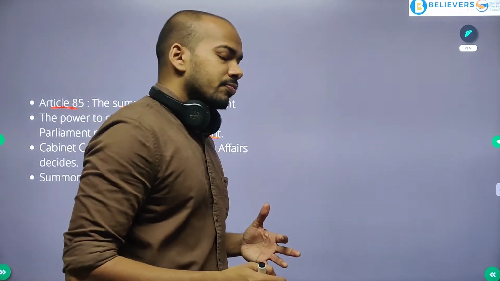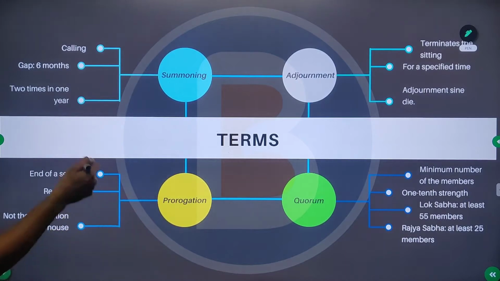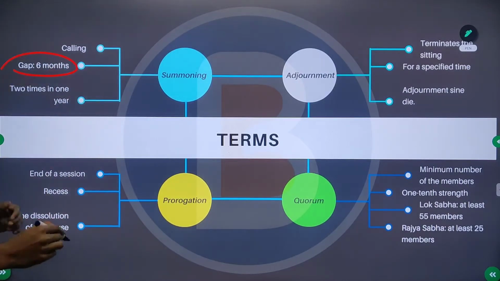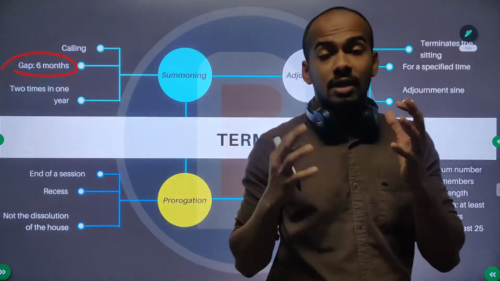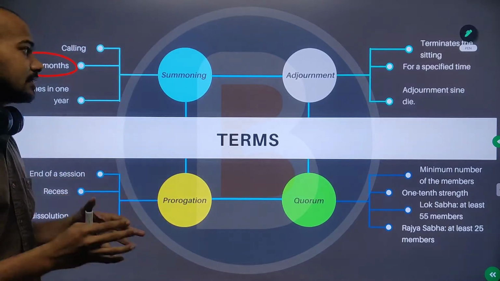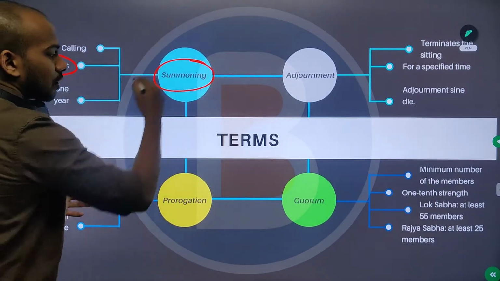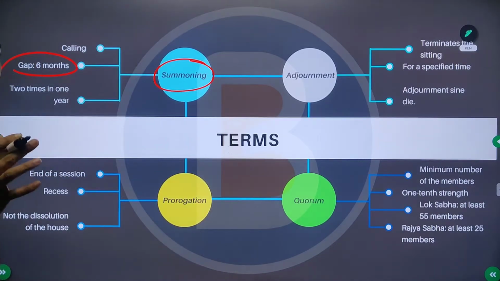Also in the Constitution it is mentioned that there should not be a long gap between two summonings. The word summon means to call everyone to meet.